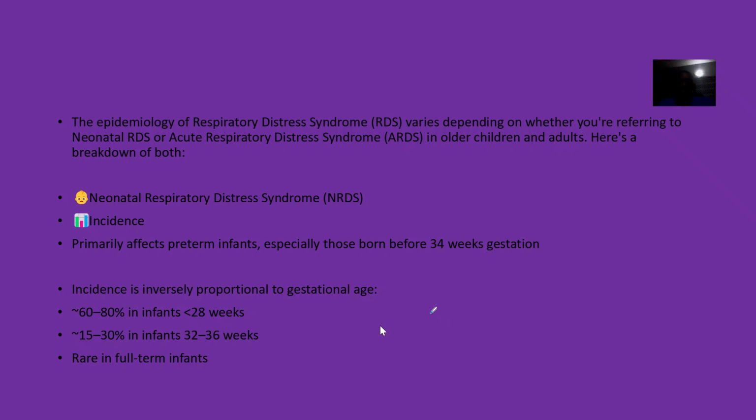So incidence is inversely proportional to gestational age. That means the lesser the gestational age, the more likely the child is to have this disease condition. So 60 to 80% in children that are less than 28 weeks, 15 to 30% in children that are between 32 to 36 weeks.